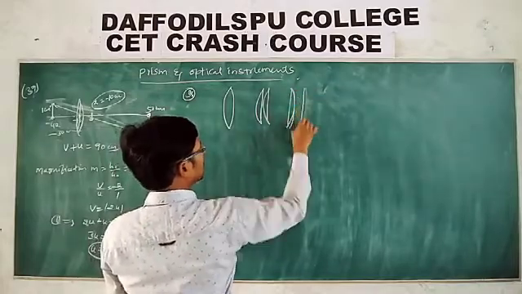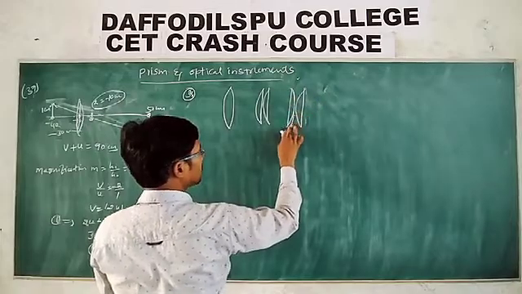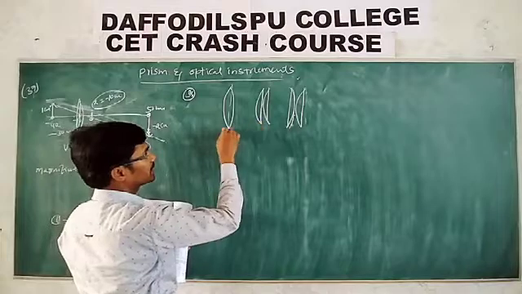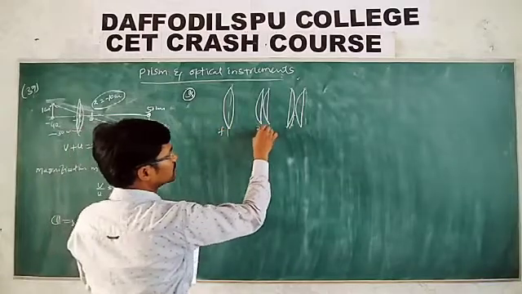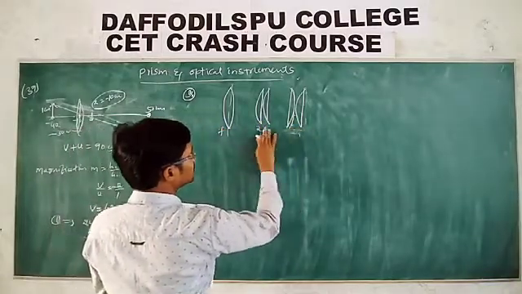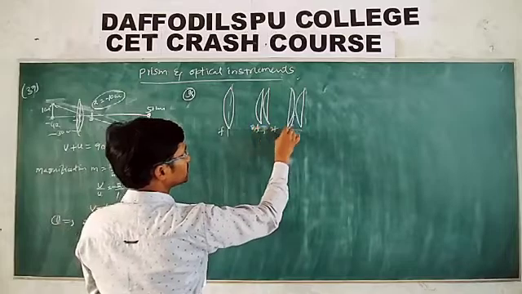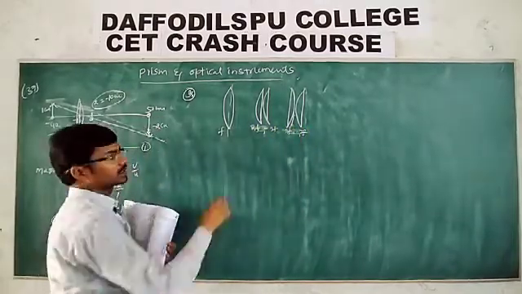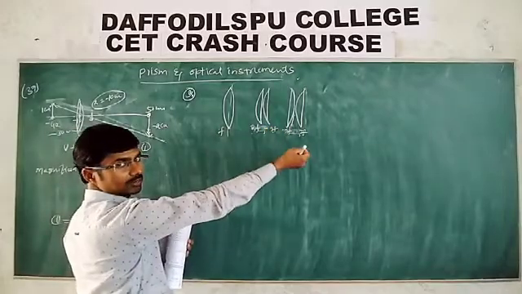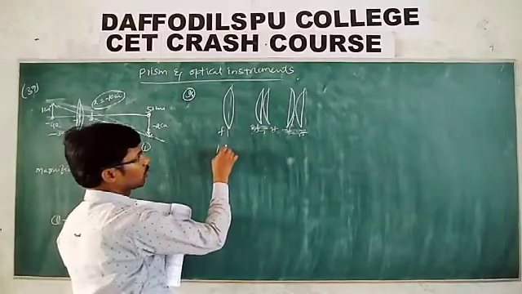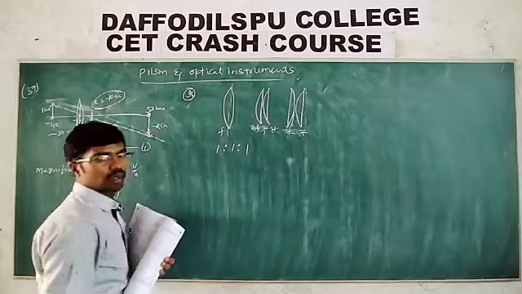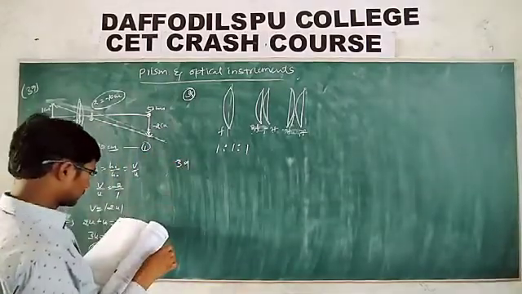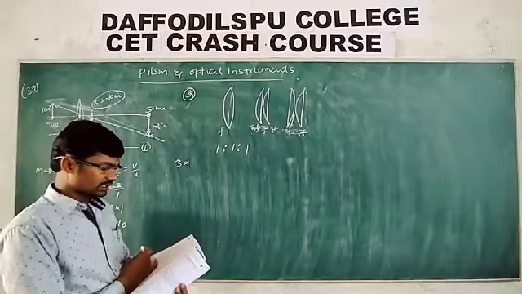Remember, in the previous class we have already discussed that when a lens is cut into two equal parts, each part will become 2f, and this is also 2f. Then again, when these two are combined, what do you get? 1 by 2f plus 1 by 2f, which is nothing but 1 by f. Therefore, 1 is to 1 is to 1, we get the same focal length combination. That is the first one.